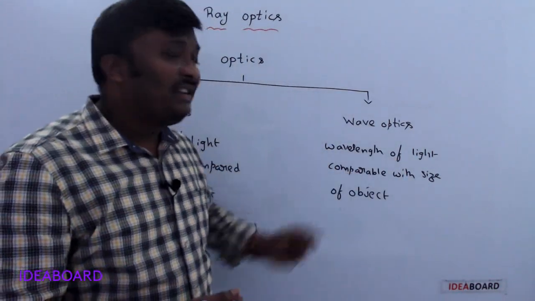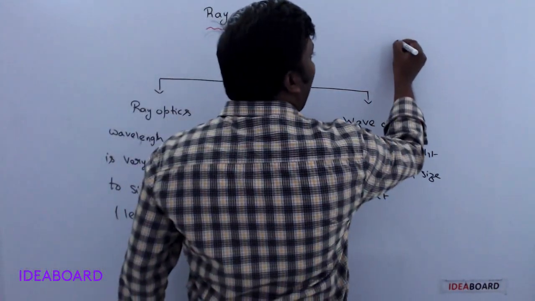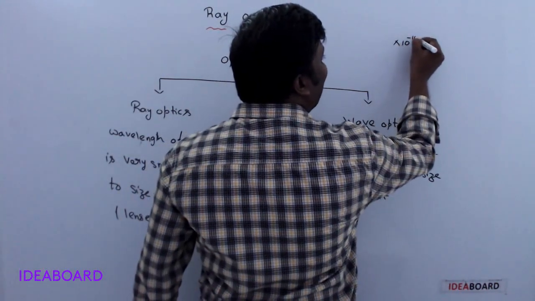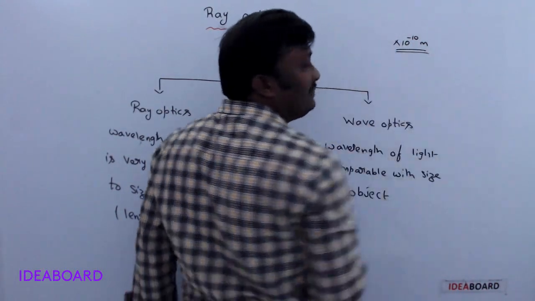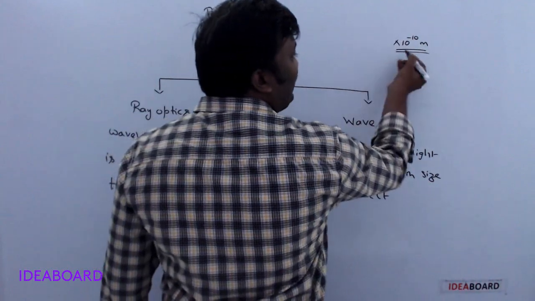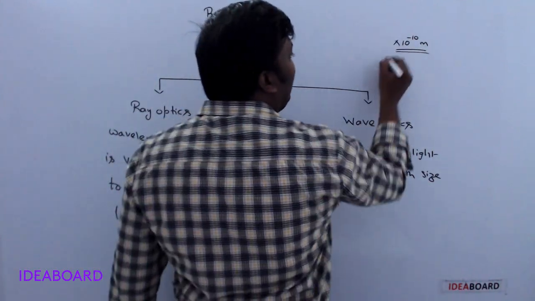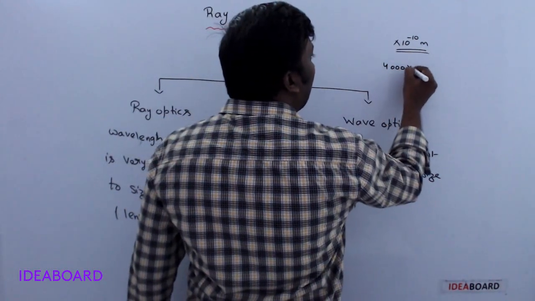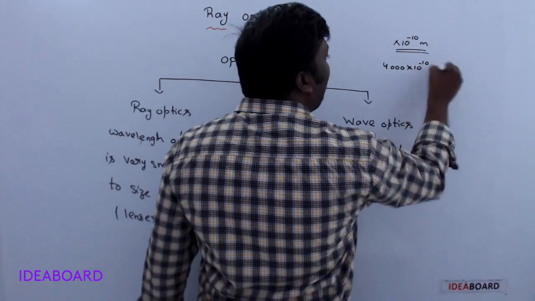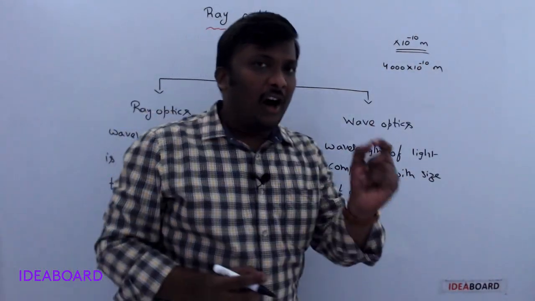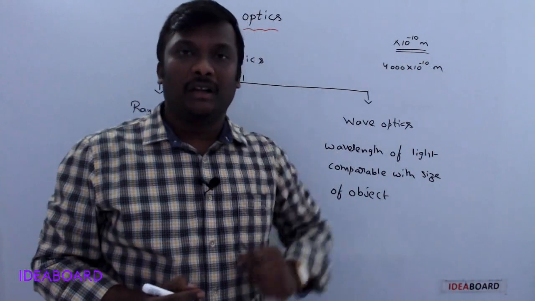What is the wavelength of light? It is of the order of 10 power minus 10 meter. 4000 angstrom units, we said, means 4000 into 10 power minus 10 meter. That means the object size is very small.